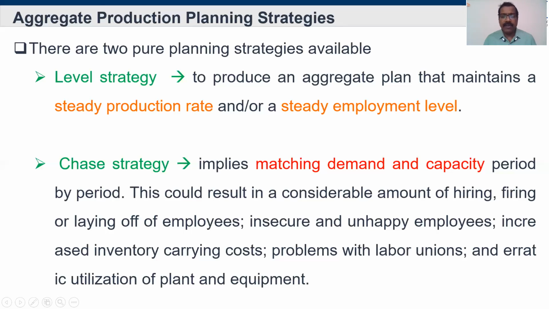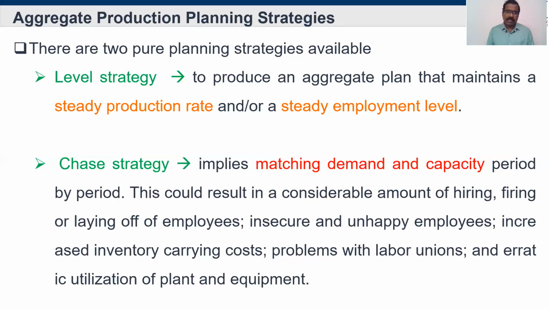It creates panic among the employees who are working there, and inventory also increases. Carrying cost also increases. Problems will be there. Proper utilization of the plant and layout could be disturbed. Okay, so this is the difference between level strategy and chase strategy. Which one is better? According to the company, they make it.